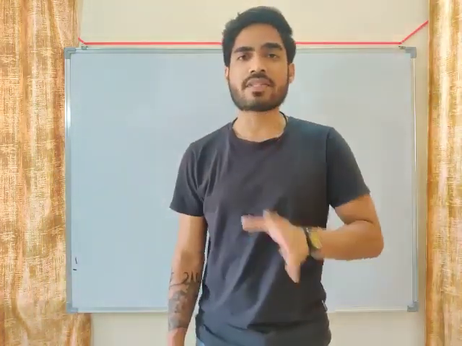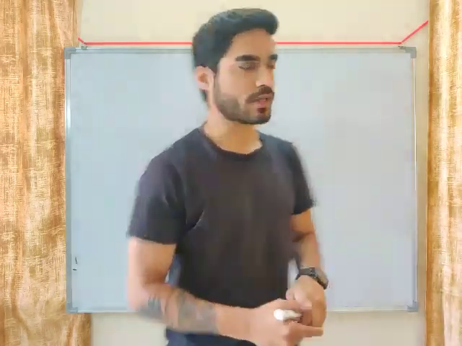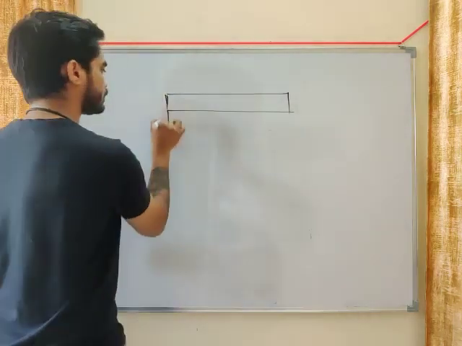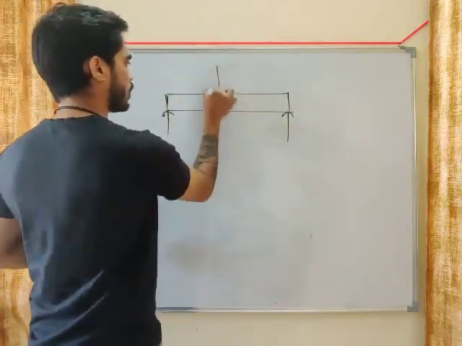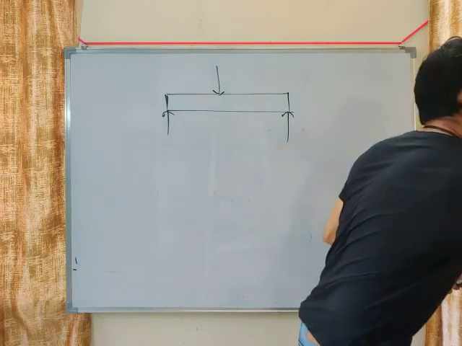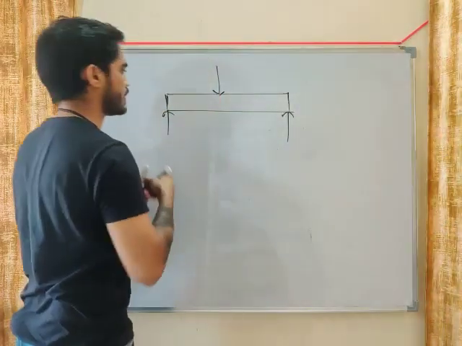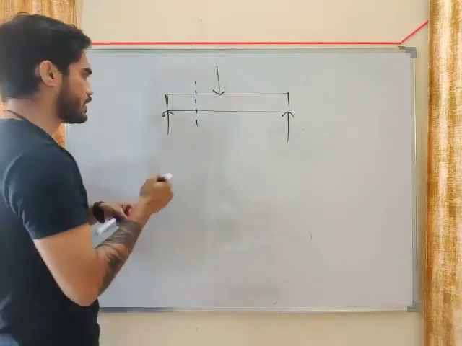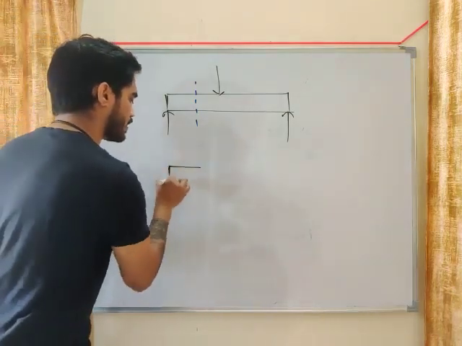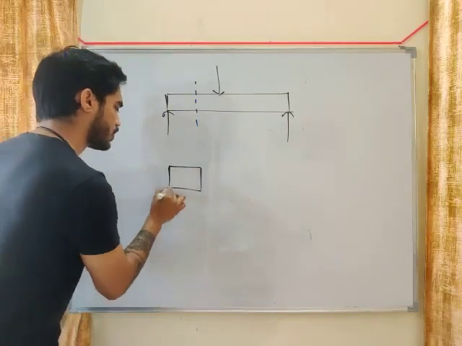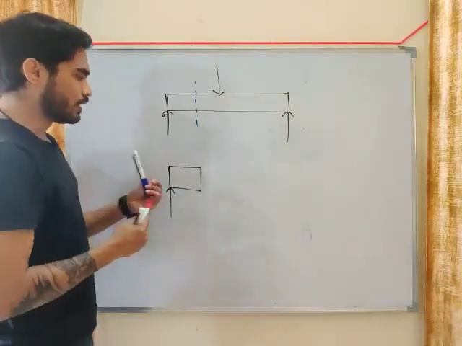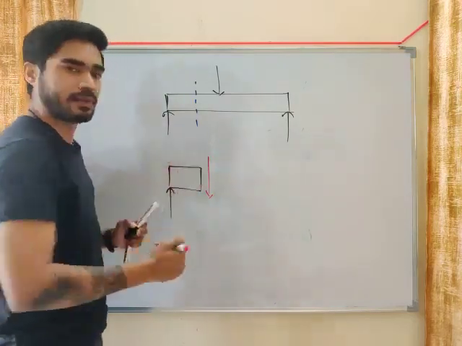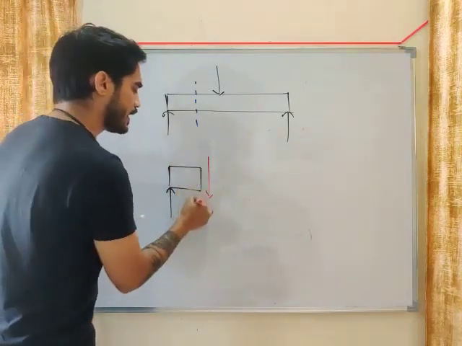My friends, beams are subjected to two types of load. Whenever we calculate the stresses, let's say this is a beam. Consider any plane of the beam, let's consider this plane. In this plane, you will see two different types of load. Cut this beam using this plane. What you will get? You will get a shear force, which is parallel to the plane, and you will get a bending moment.